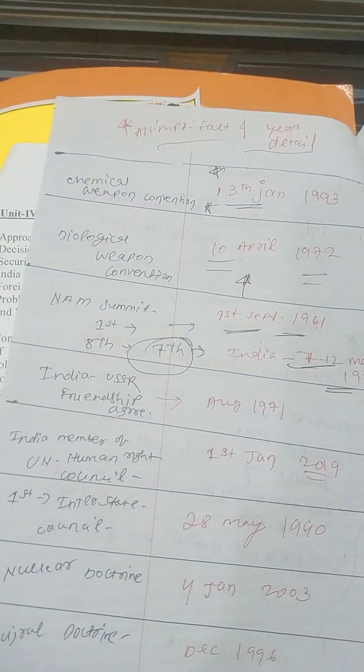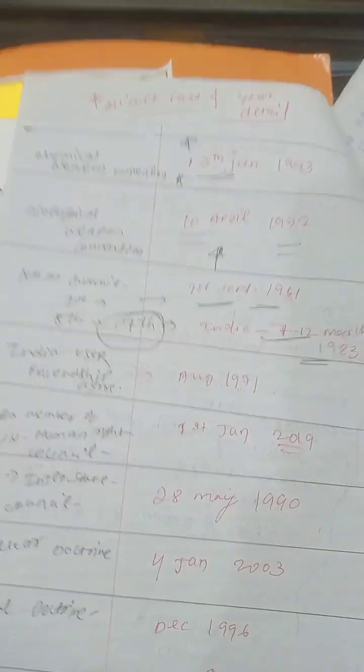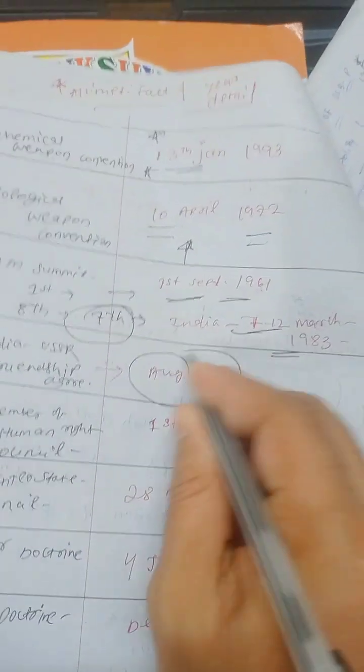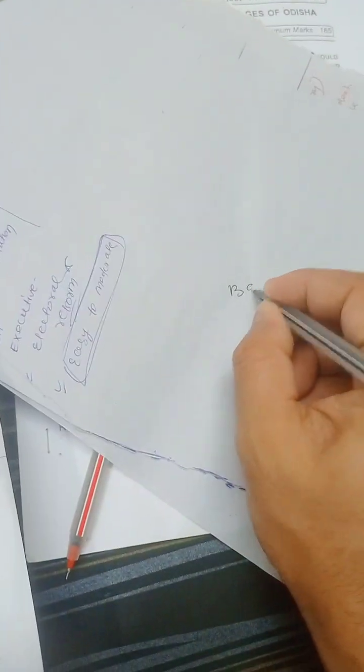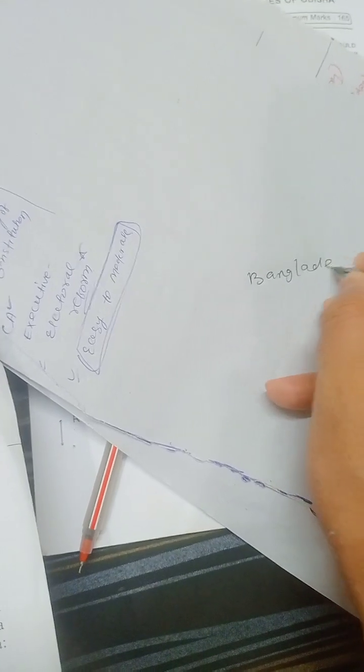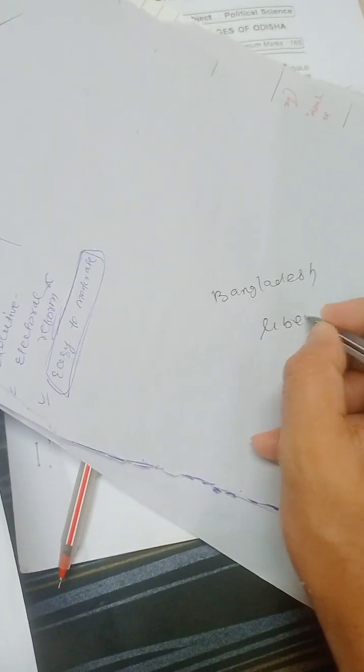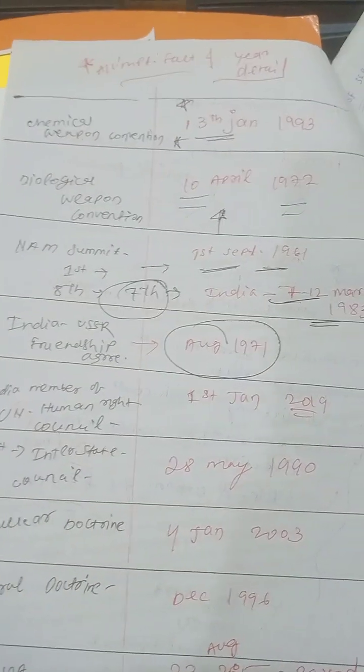Then India and the USSR signed a friendship treaty in August 1971, during the time of the Bangladesh liberation.